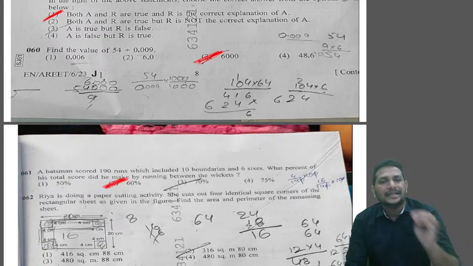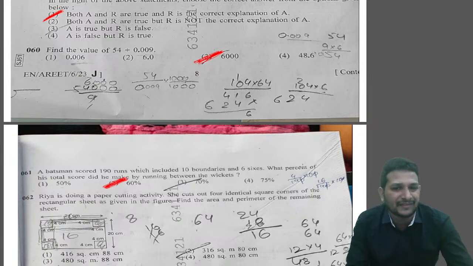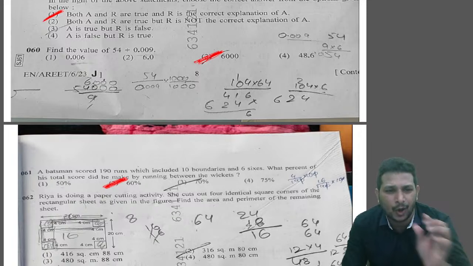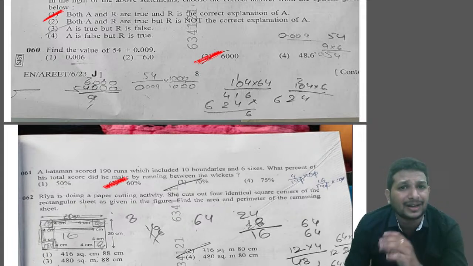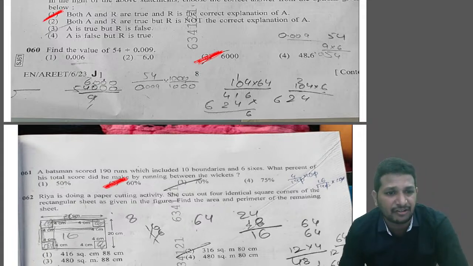60% he made running between the wickets. Next question, number 62. Tia is doing a paper cutting activity. She cuts out 4 identical squares from the corners. You can look at the diagram. I guess it's not so clear, I'll draw it again. From the 4 corners she cut squares. Find the area and perimeter of the remaining sheet.